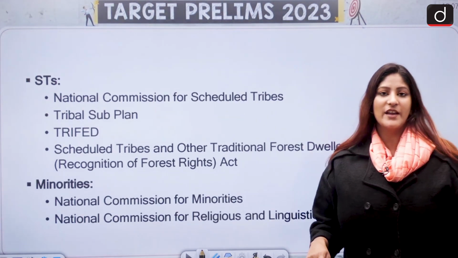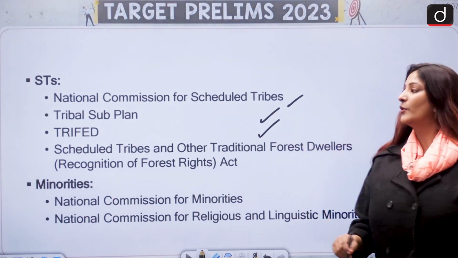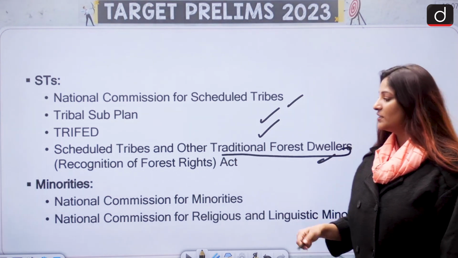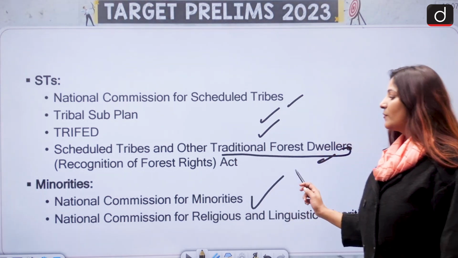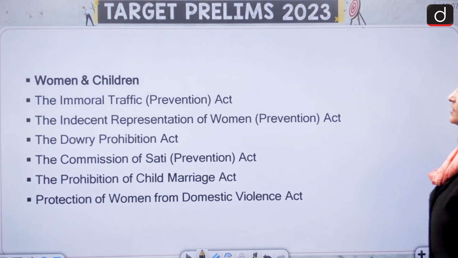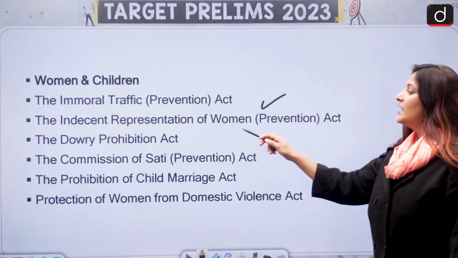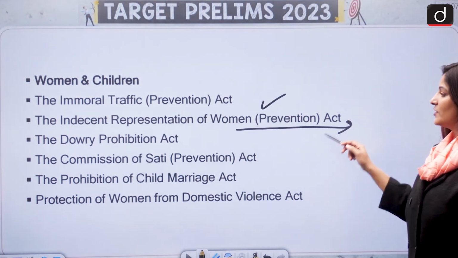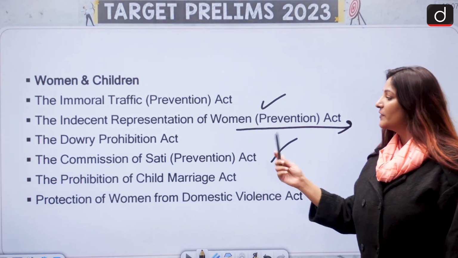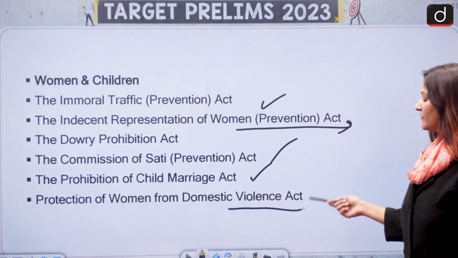For Scheduled Tribes, we have the National Commission for Scheduled Tribes, Tribal Sub-Plan, TRIFED is also very important, and the Scheduled Tribes and Other Traditional Forest Dwellers Act. For minorities, we have the National Commission for Minorities and the National Commission for Religious and Linguistic Minorities. For women and children, we have the Immoral Traffic Prevention Act, Indecent Representation of Women Prevention Act, Dowry Prohibition Act, Commission of Sati Act, the Prohibition of Child Marriage Act, Protection of Women from Domestic Violence.